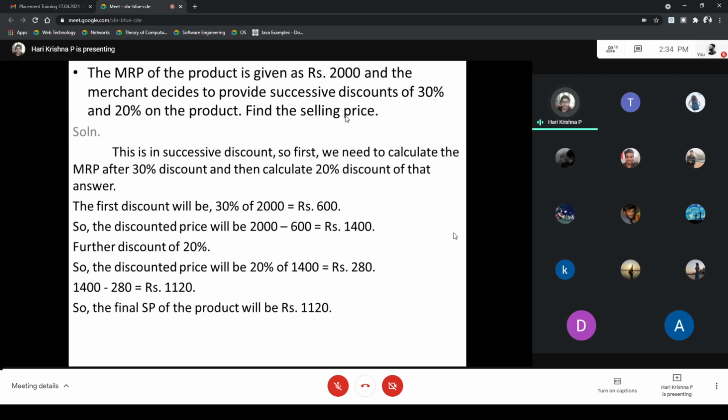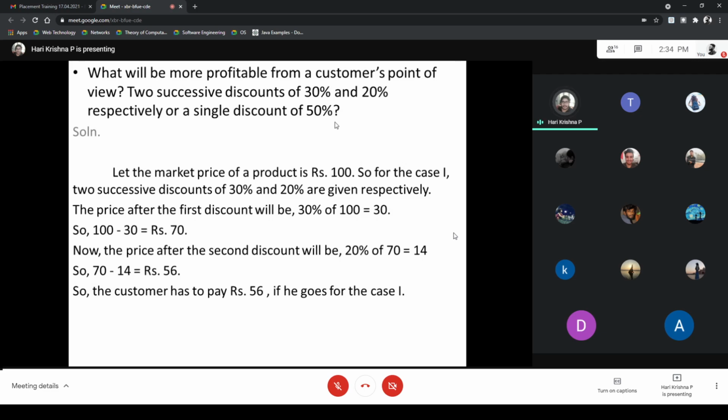Now some may wonder, what is the advantage of giving 30% and 20% as successive discounts? Why not give 50% as a whole? We will discuss that in the next question. So this is the question: what will be more profitable from a customer's point of view, two successive discounts of 30% and 20% respectively, or a single discount of 50%? Let the market price of a product be ₹100. We assume the price of the product is 100. So we are going to take two cases.